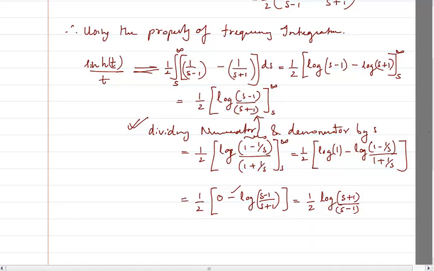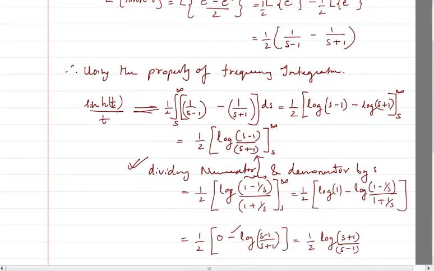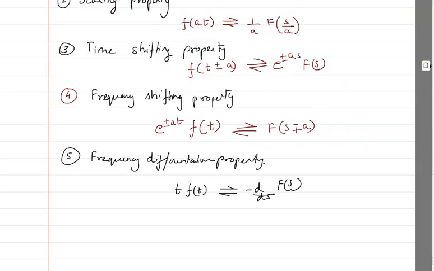So this was our property, which I will write now here. This is the frequency integration property.